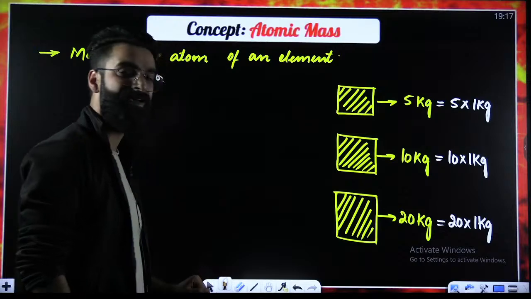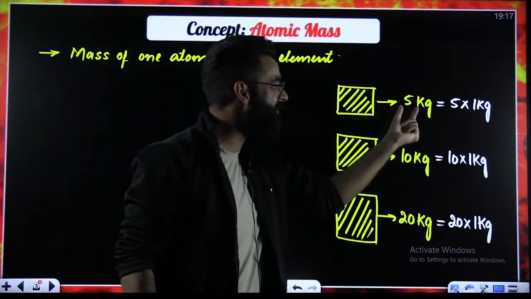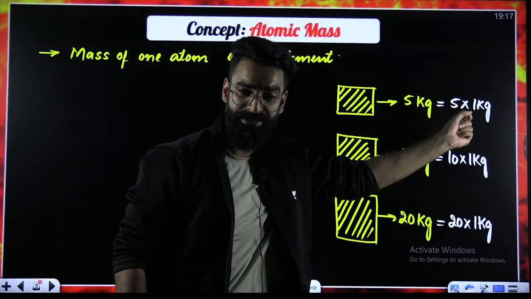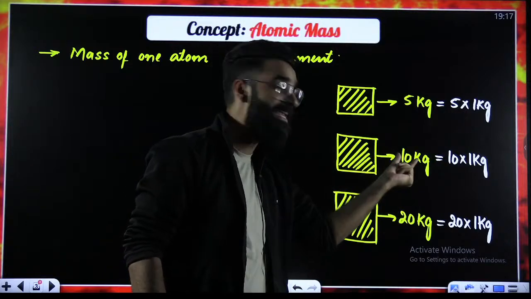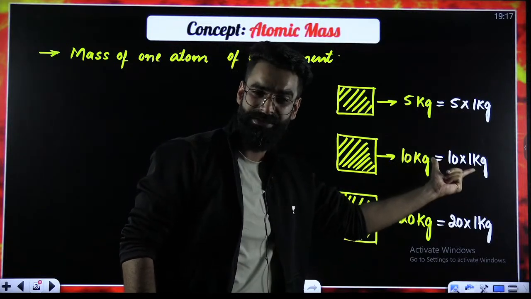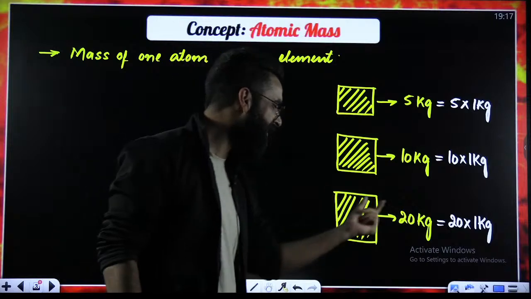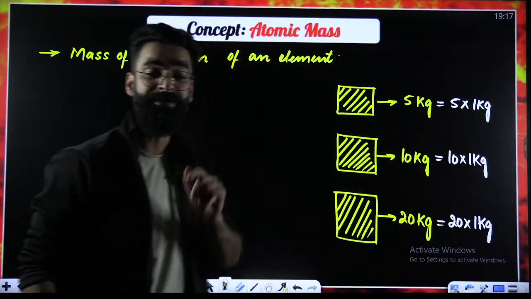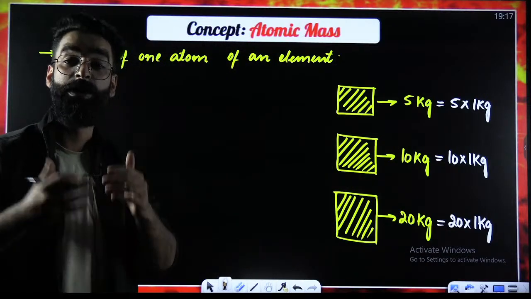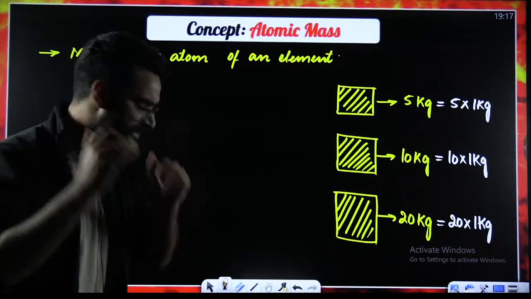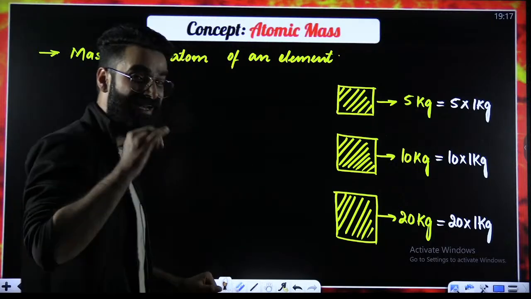Now the point is, why did I break this 5 kg as 5 multiplied by 1 kg? Why did I break this 10 kg as 10 multiplied by 1 kg? In the similar way, why did I break this 20 kg as 20 multiplied by 1 kg? What is the logic behind that? My dear students, try to understand what exactly I'm going to say.